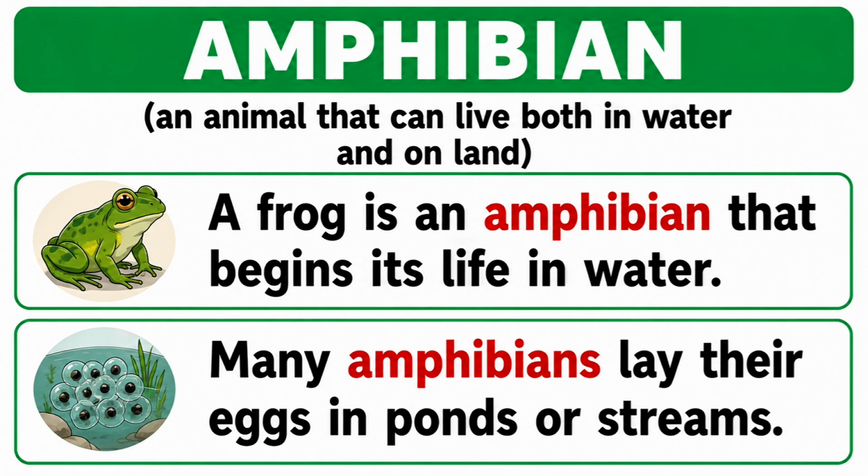Amphibian, an animal that can live both in water and on land. A frog is an amphibian that begins its life in water. Many amphibians lay their eggs in ponds or streams.